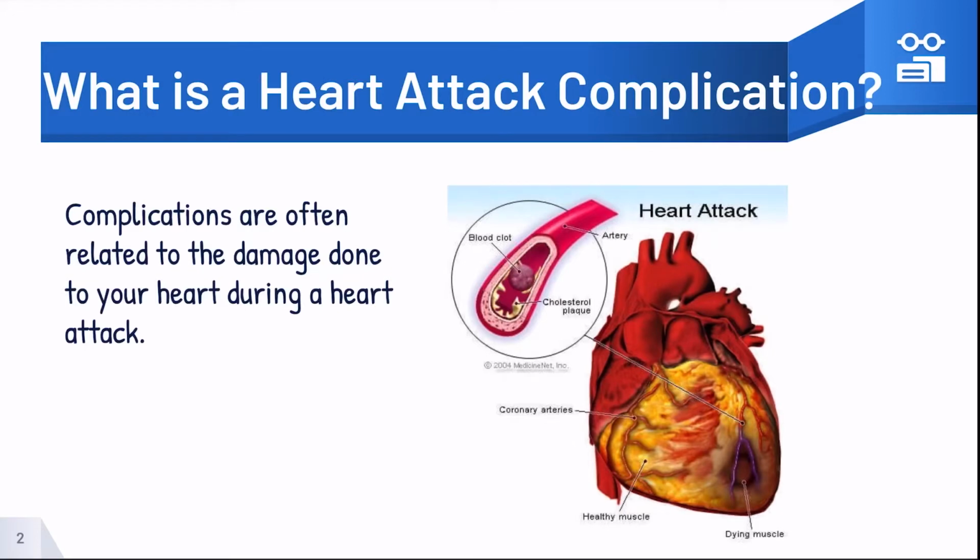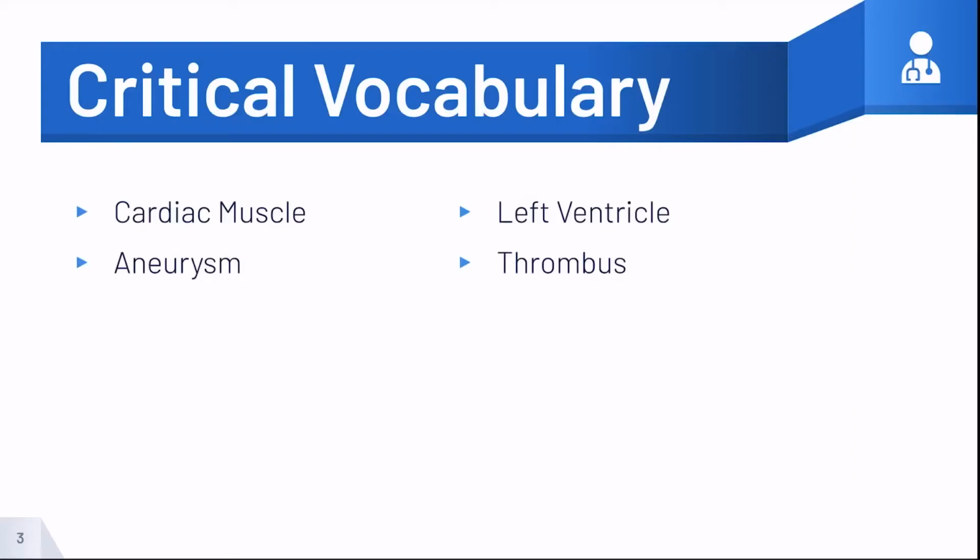The blockage is most often a buildup of fat, cholesterol, and other substances found in the blood, which form a plaque in the arteries that feed the heart. The cardiac muscle. The cardiac muscle, also called myocardium in vertebrates, one of the three major muscle types found only in the heart, is responsible for pumping blood throughout the body. The left ventricle. The left ventricle is where blood from the left atrium is pumped out through the aortic valve into the aorta.